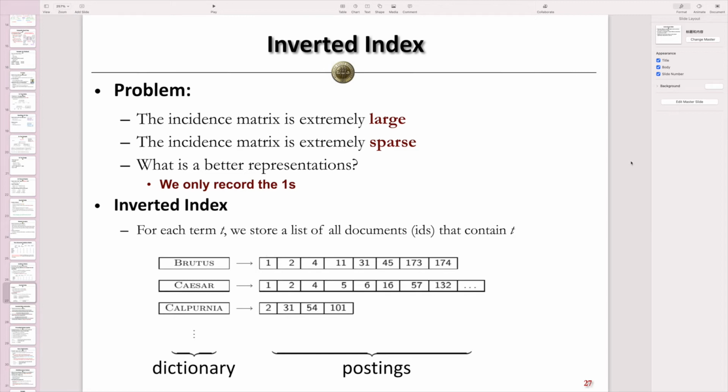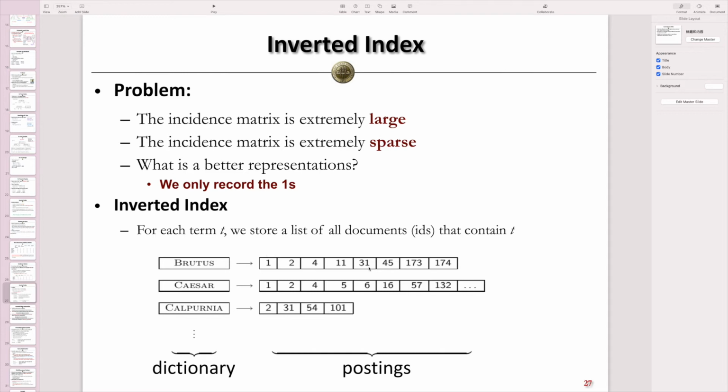The inverted index we are storing here is very different from the previous matrix we showed before. In this inverted index, we have two main parts. The first part is called the dictionary. It contains all the terms we plan to record in the index table. And following this dictionary, these terms will have their postings. This posting denotes the IDs of the documents that contain this term. Now, given the term Brutus, we can have the posting, which will be a list. In this list, we have a bunch of document IDs which contain Brutus. Document 1 contains Brutus, document 2 contains Brutus, similar for document 4, document 11, and so on.